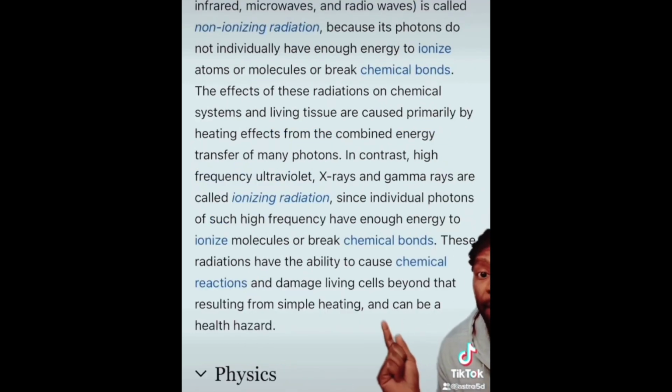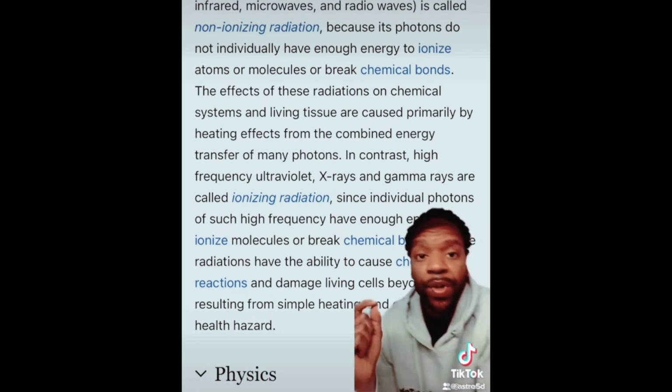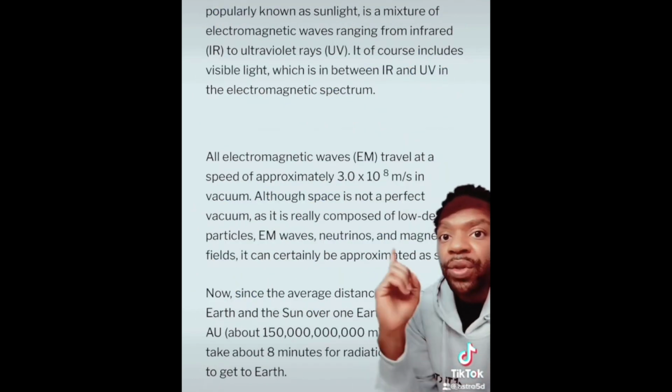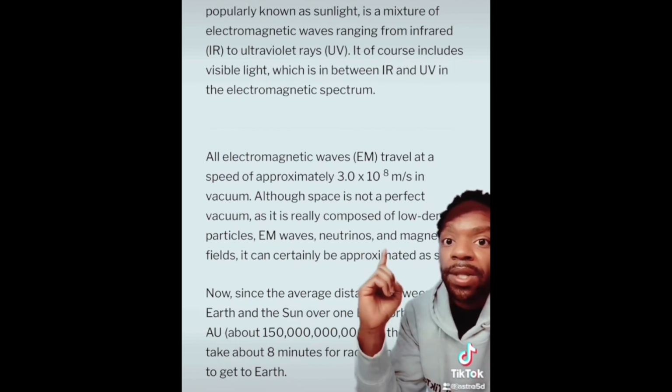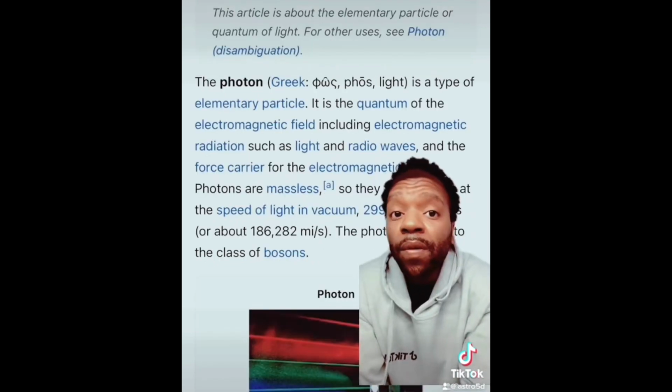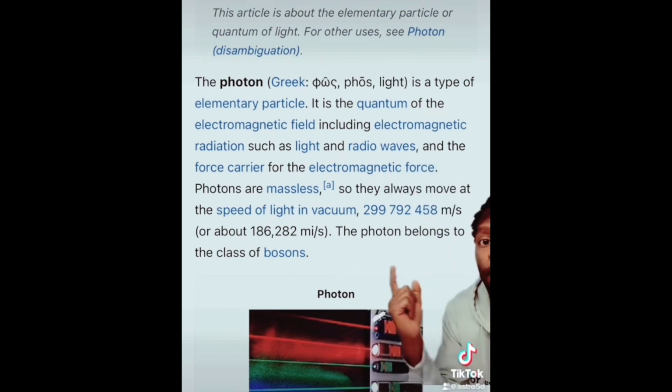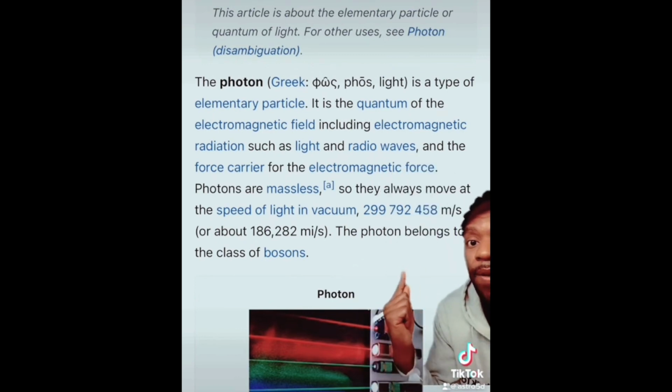Now, EM waves can carry energy from the source particle and can impart those quantities to matter with which they interact, which is why lightning produces thunder. The EM radiation creates a sonic shock wave, which we call thunder. Certain radiations have the ability to cause chemical reactions, which is why people get sunburned. As you can see, radiation from the sun is a mixture of electromagnetic waves ranging from infrared to ultraviolet rays. So you can say most of our reality is composed of photons. Photons is the quantum of the electromagnetic field, including electromagnetic radiation such as light and radio waves. So these sprites are coming from an electromagnetic field, like for part 2.